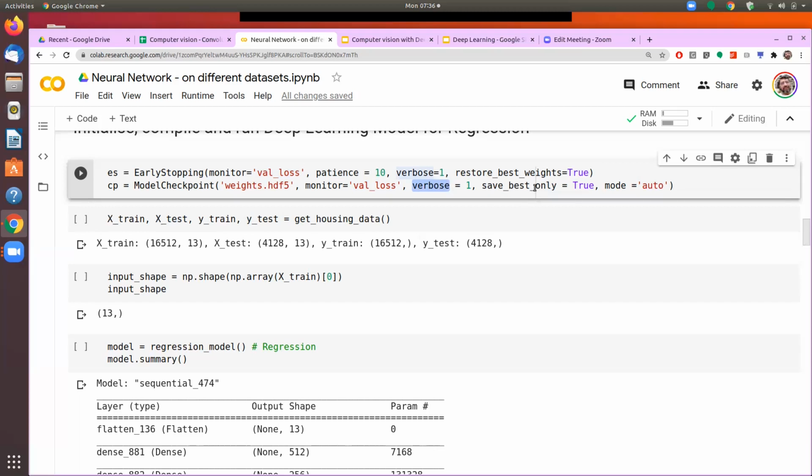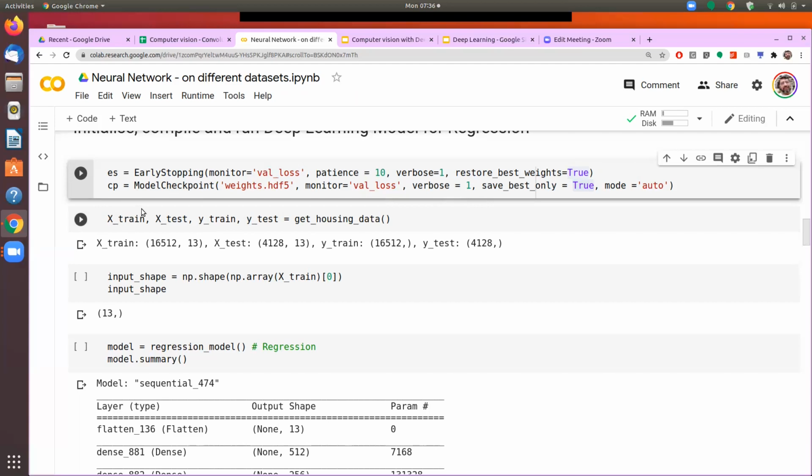Verbose is how detailed the output on the screen should be. And save best only, if we say true, it means that it will not save the weights after each iteration or after each epoch. It will save the weights only if there is an improvement. So only the best one would be retained. So these are the two things we had experimented with even last week.